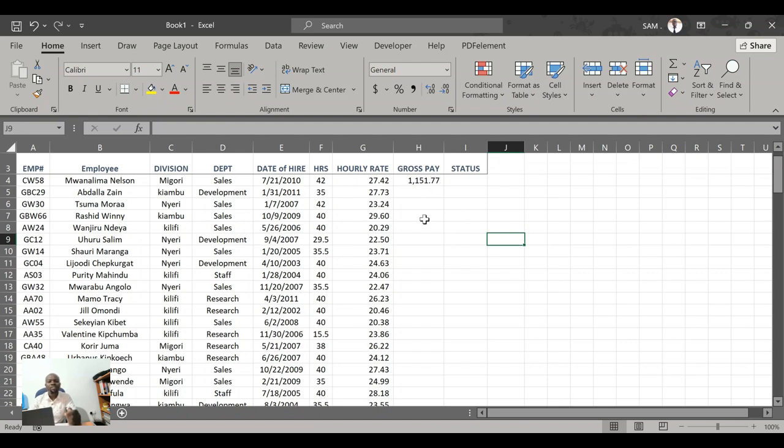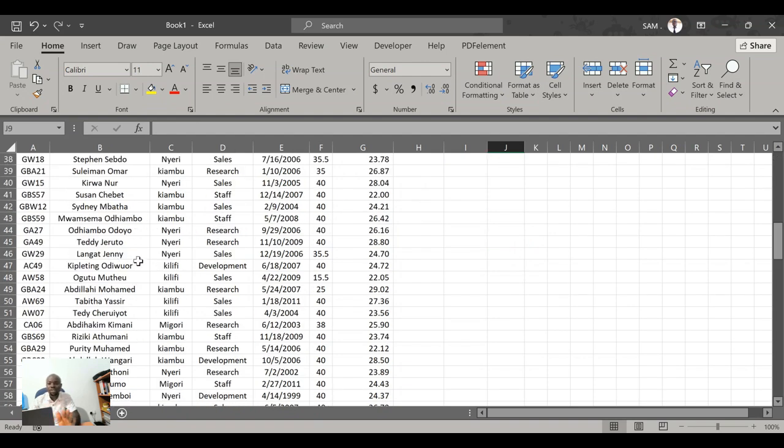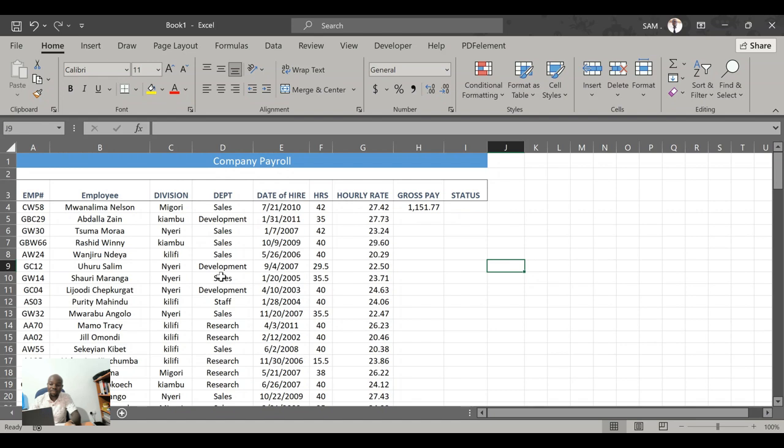And in this age and era, you do not have to waste a lot of time doing the same computation line by line for all the 93 employees. You're wasting a lot of time. If you have this knowledge that we are giving here for free, once you've computed the gross pay for the first employee, you are able to use the autofill tool. You are able to collapse all the other cells that are following from employee number 2 to employee number 91, because we have a total of 93 employees here.